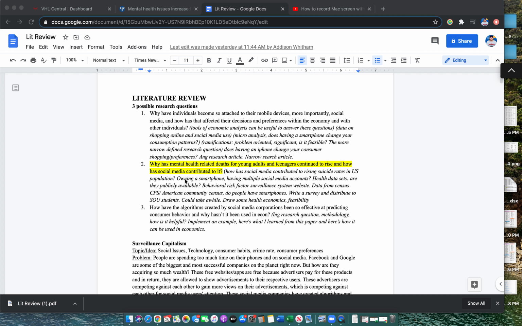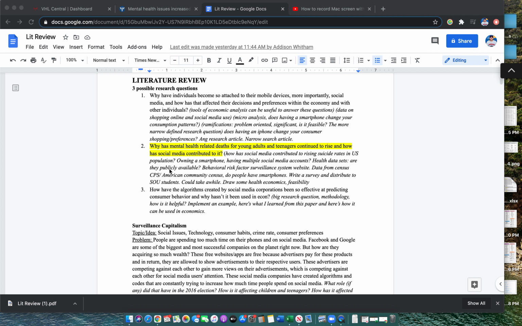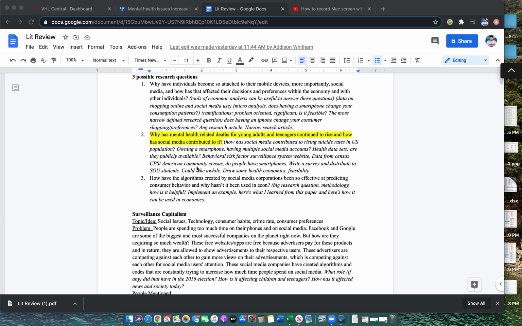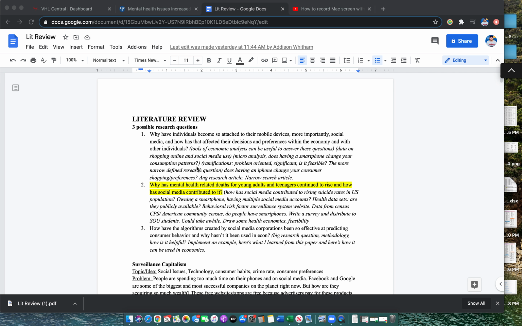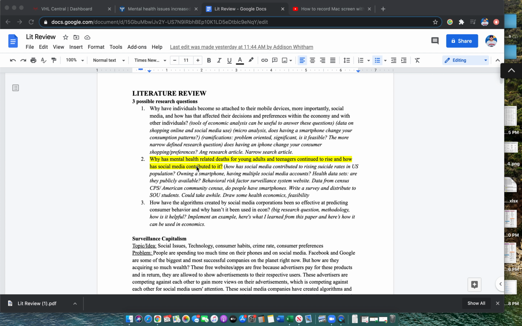Literature review. In the beginning part of my literature review, I have my possible research questions, and then I highlighted the one that I really want to focus on and the one that I really want to evolve. And that one is, why has mental health related deaths for young adults and teenagers continued to rise, and how has social media contributed to it?